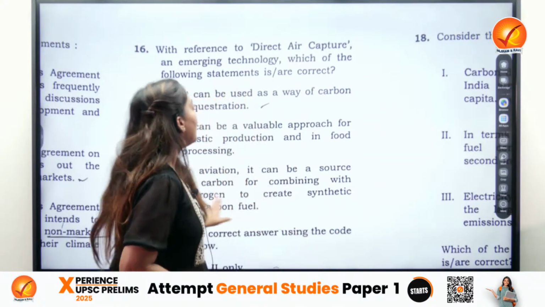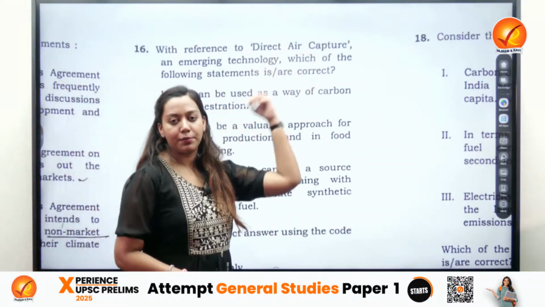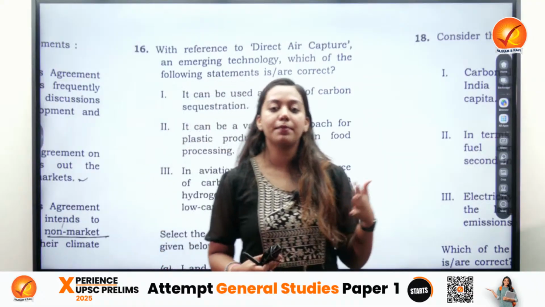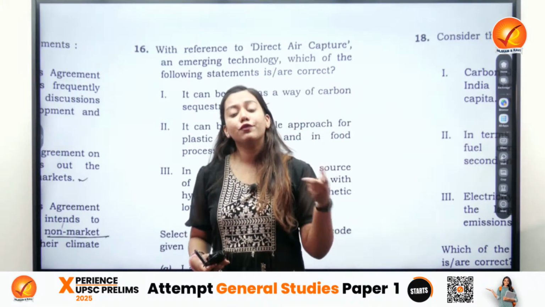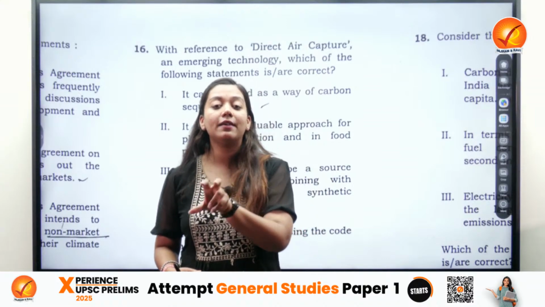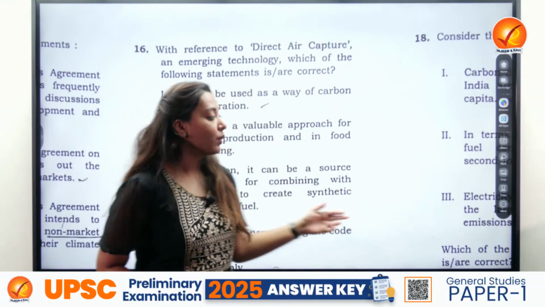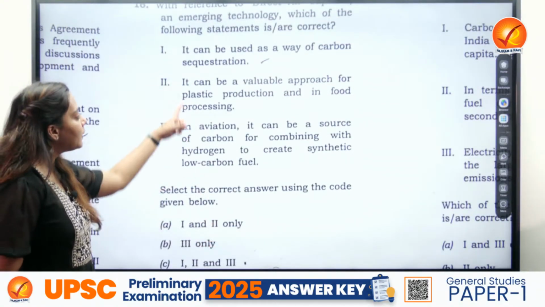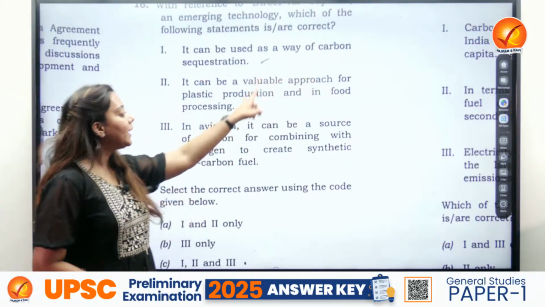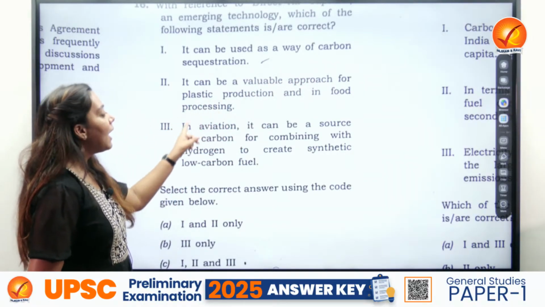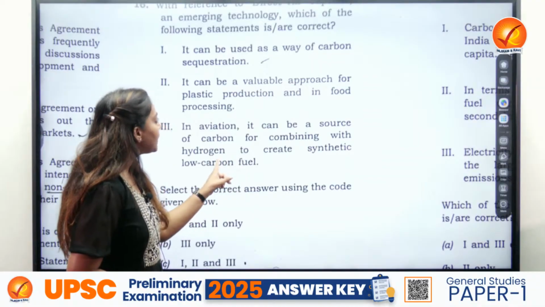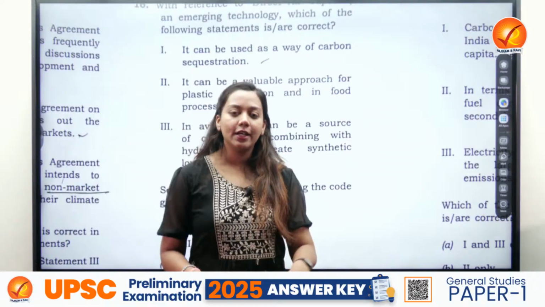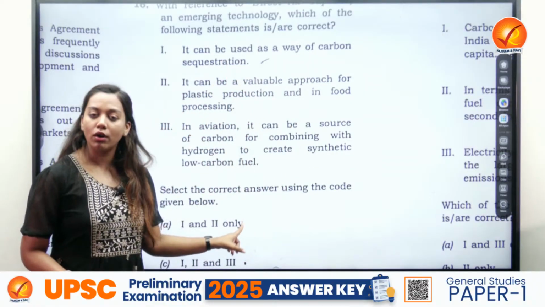Moving to the next question, this is about direct air capture. This technology, as such, is pertaining to the CCUS, the carbon capture, utilization, and storage technology. And this was in news because of decarbonization of aviation sector that we were all talking about. So when you will move towards one statement and the other, you will get to know that all of them are eventually talking about the CCUS and how it can lead to creation of plastic as well, how it can be a source of carbon for combining with hydrogen. So these are the statements of possibility, which is very hard to be negated. And therefore, the answer to this is all of the above. All of the above is the correct answer.